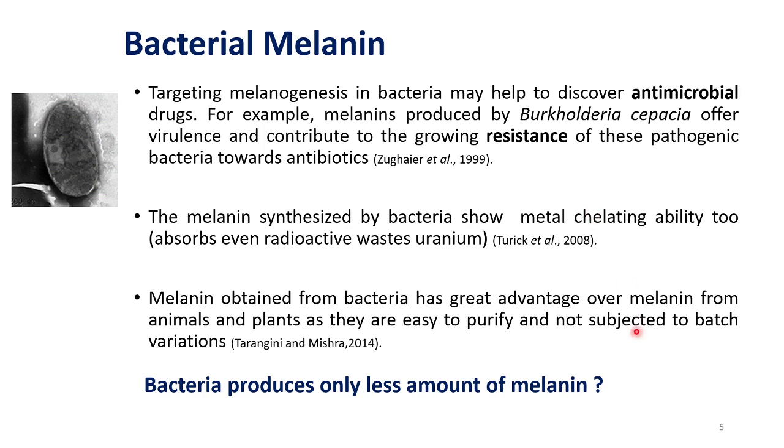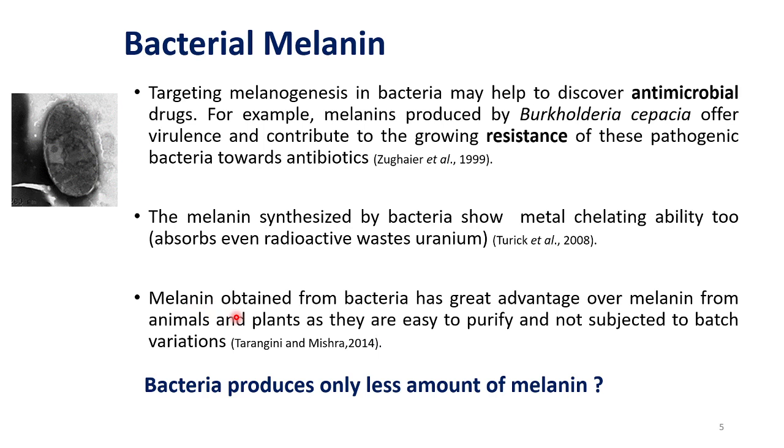One of the major advantages of using bacteria for melanin production is that bacterial melanin is purer. The purification process is very easy because the bacteria secrete the melanin extracellularly, while in plants and animals the melanin is bound to many other chemicals such as proteins.